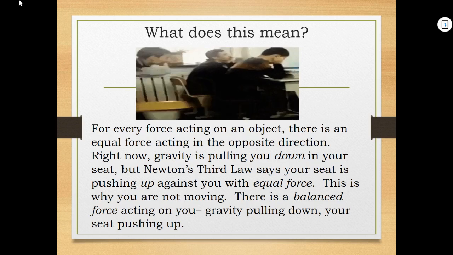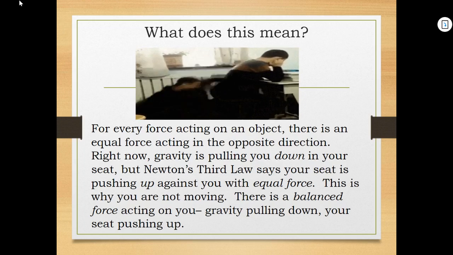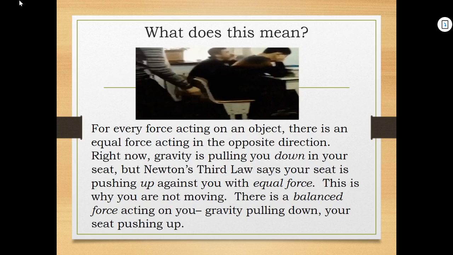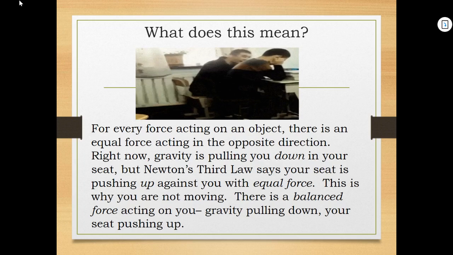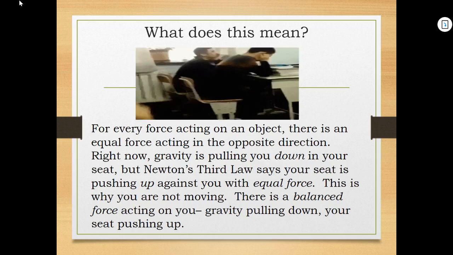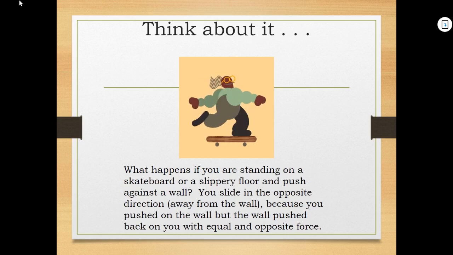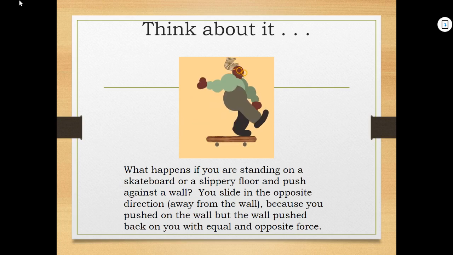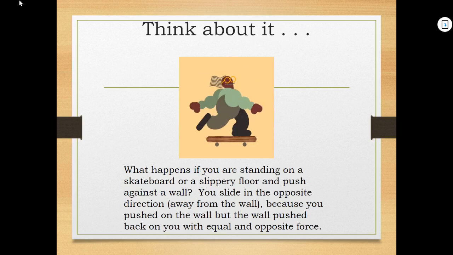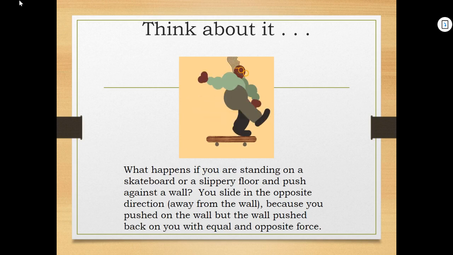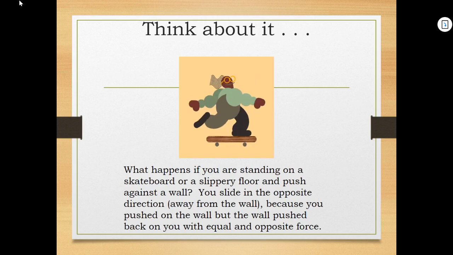But look what happens right here in this GIF. The student gets his chair pulled out from under him, and he's no longer sitting still. Right now, he's falling on his butt and rolling backwards because there's no longer that balanced force. But think about this. Think of the example of a skateboarder, right? What happens if you're standing on a skateboard or a slippery floor and you push against a wall? You push forward and then you get pushed backward. Same thing with this person in the GIF right here, right? They're kicking their foot backward, but the skateboard is going forward.